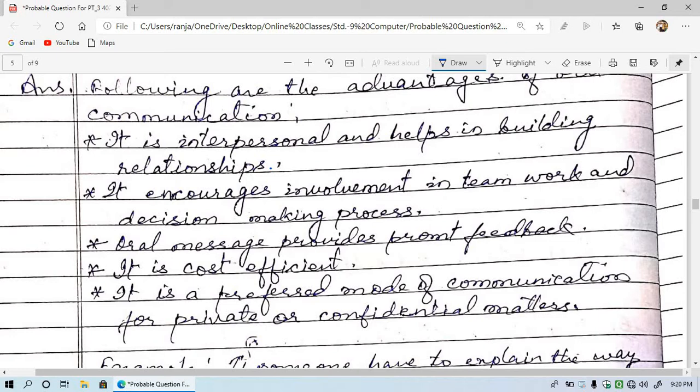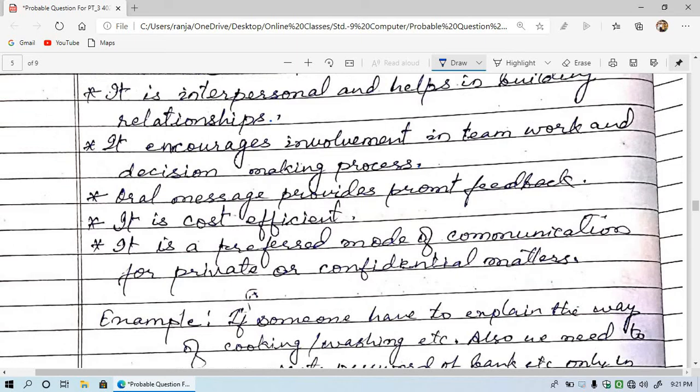Second advantage is it encourages involvement in teamwork and decision making process. If we are doing oral communication, then it is very good when we have to carry out some teamwork or decision making process. Oral message provides prompt feedback. Means as you convey the message, the receiver responds at the same time and you get the feedback.